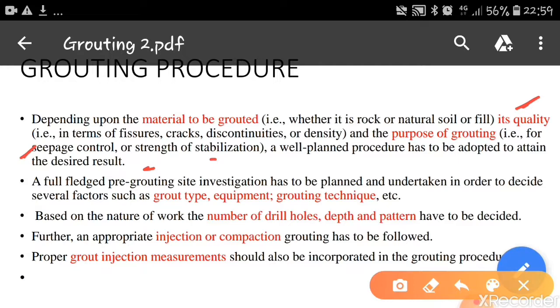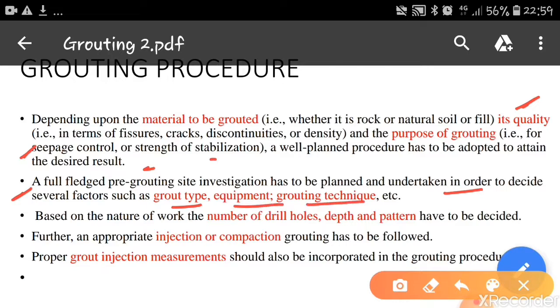Based on these, we have to plan the technique. A full-fledged pre-grouting site investigation has to be planned and undertaken in order to decide several factors such as grout type, equipment, grouting techniques, etc.